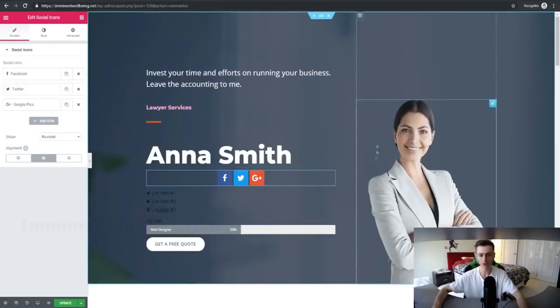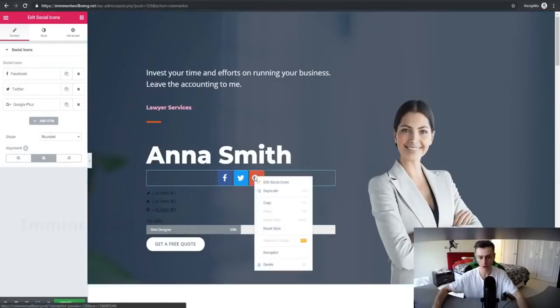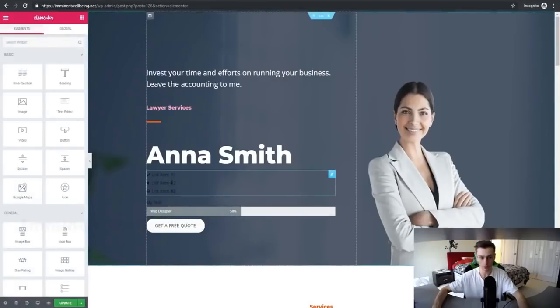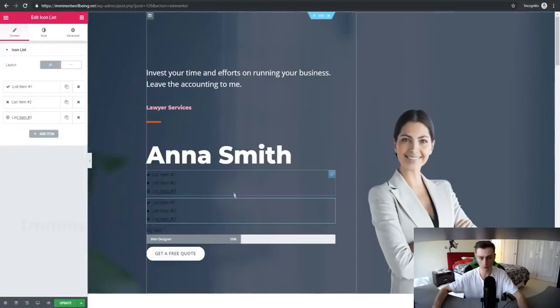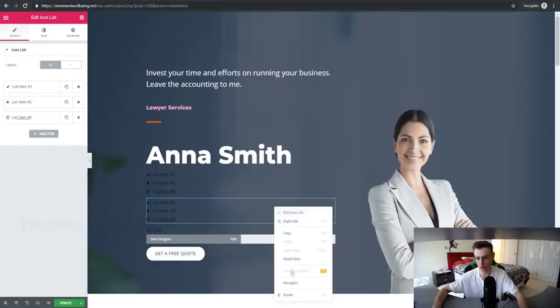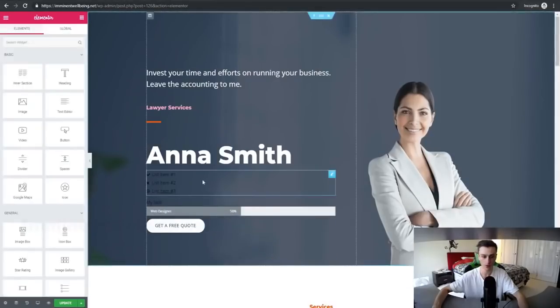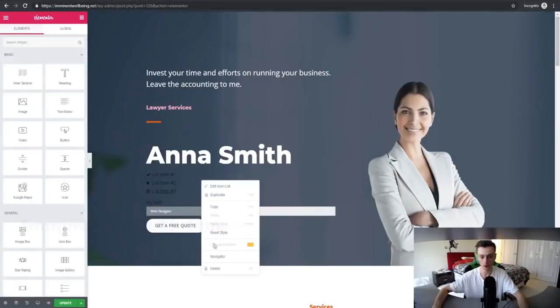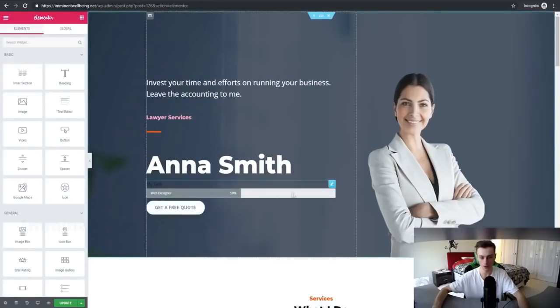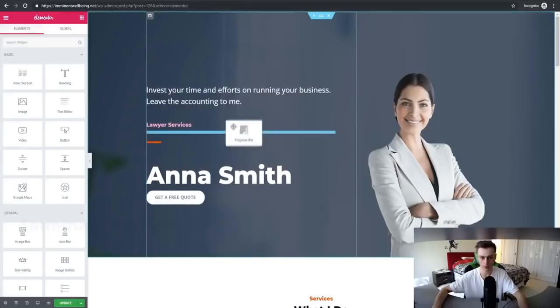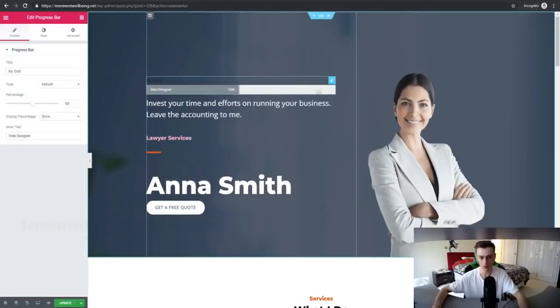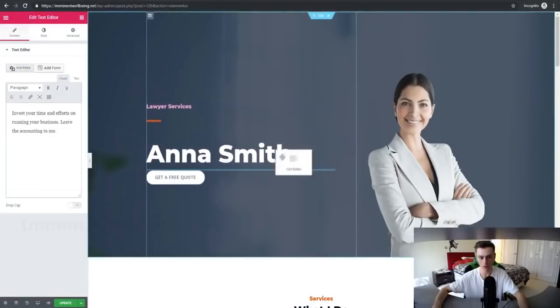If you don't like any of the elements you just added to your page, simply right click on the chosen element and click on delete right here. The same with this one. We can also duplicate this if we want more. So let's go ahead and delete that by clicking on the delete button right here. And the same thing goes with this one, so let's click on delete. Okay, perfect. And let's move this up here a little bit. Actually, what we can do is delete this and we'll move the text back right here.